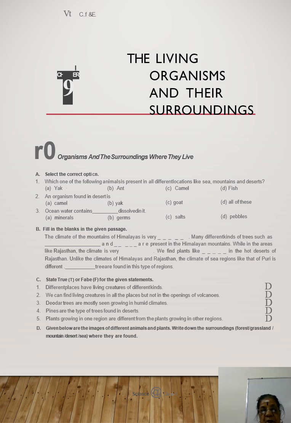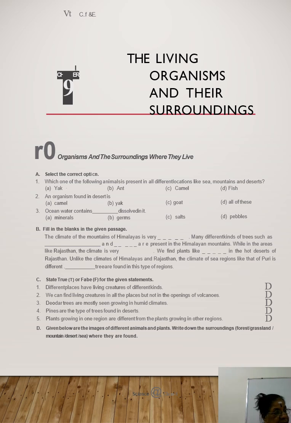That is false. Right? Then third, deodar trees are mostly seen growing in humid climate. That is false, because the mountain region has a very cold humid condition. Note the blank spelling here, deodar, D-E-O-D-A-R. Humid means a lot of moisture, a lot of snow, so the Himalayas are chilly.